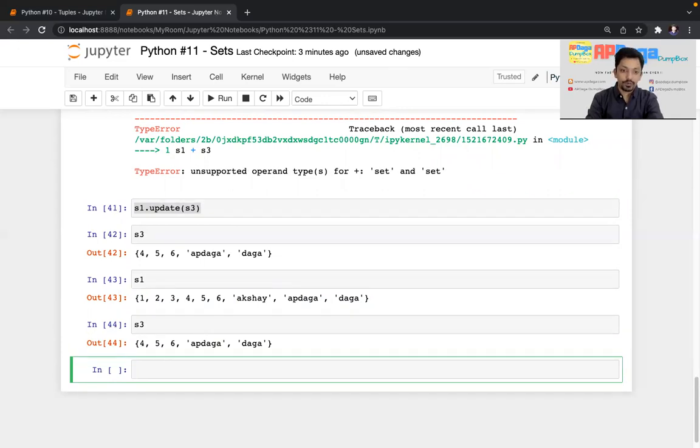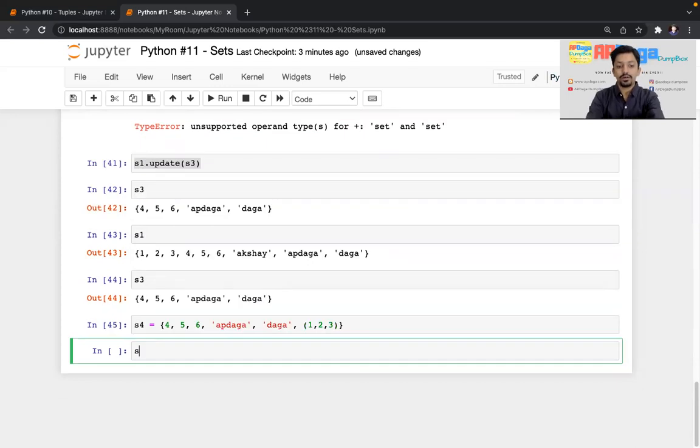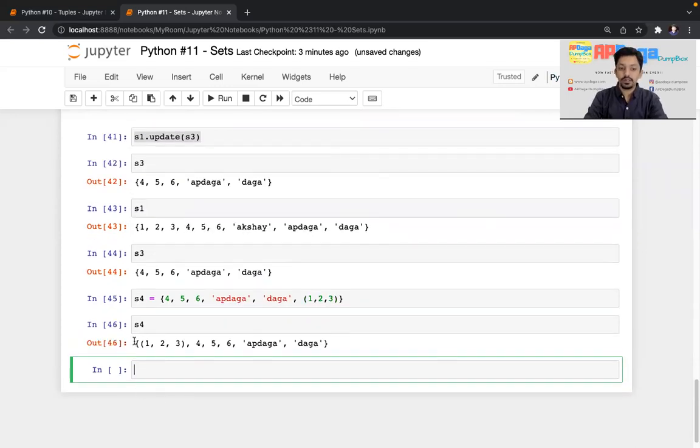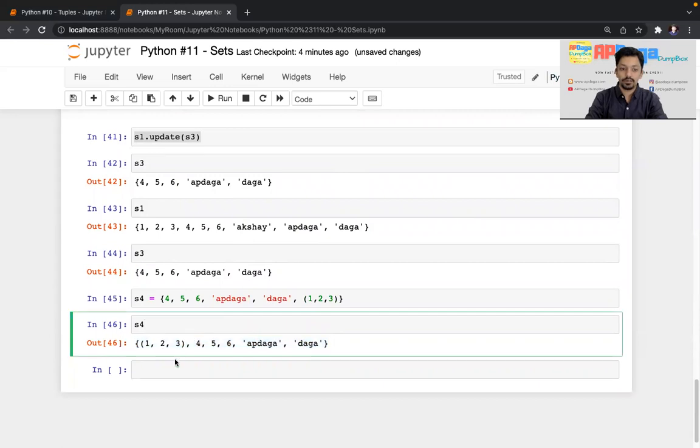But there are some few limitations. If I try to create a set S4, I'll copy this, keep it as it is, and pass one more new element into it, and that will be a tuple, that is 1, 2, 3. If I print S4, this is the set which I got. The first element is not first because there is no order, but one of the elements is a tuple. So a tuple can be an element of a set. There can be a tuple within a set.